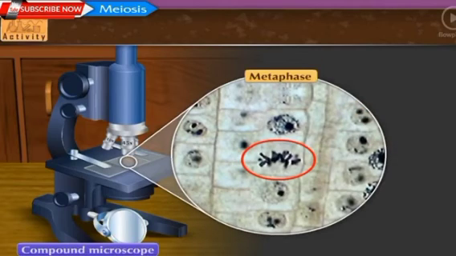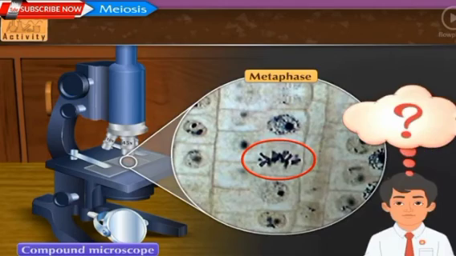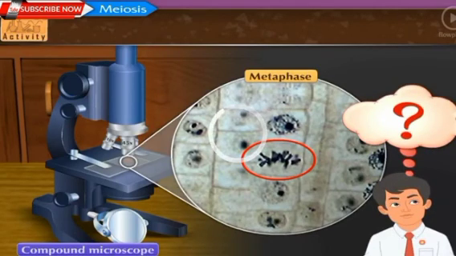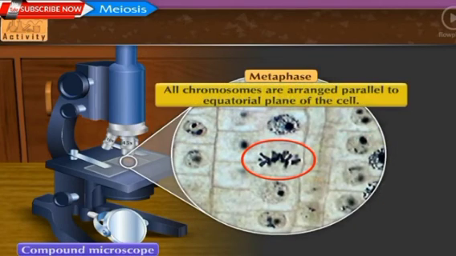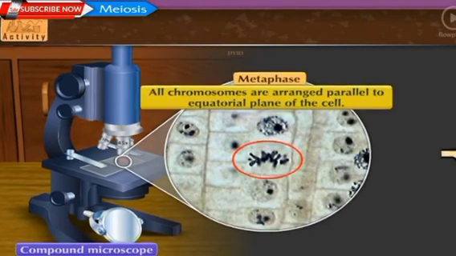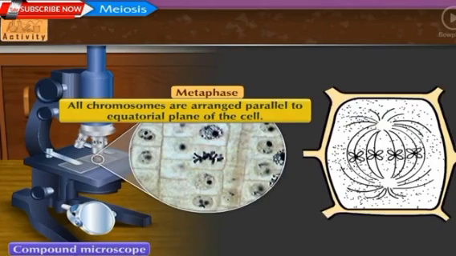We see the metaphase step in the cell of the root tip. How did you identify the step? As all the chromosomes are arranged parallel to the equatorial plane of the cell, we can say that the cell observed is in the metaphase state. Sketch the figure in your notebook.